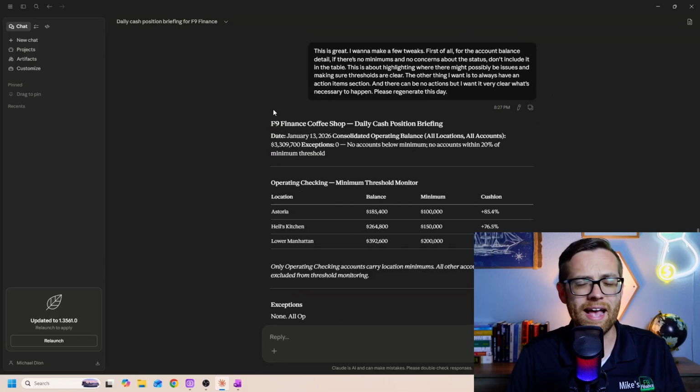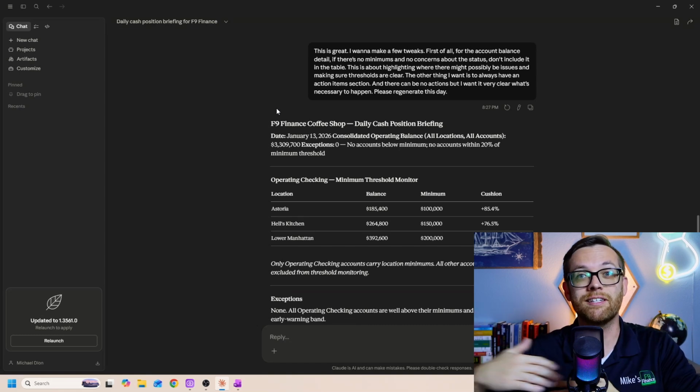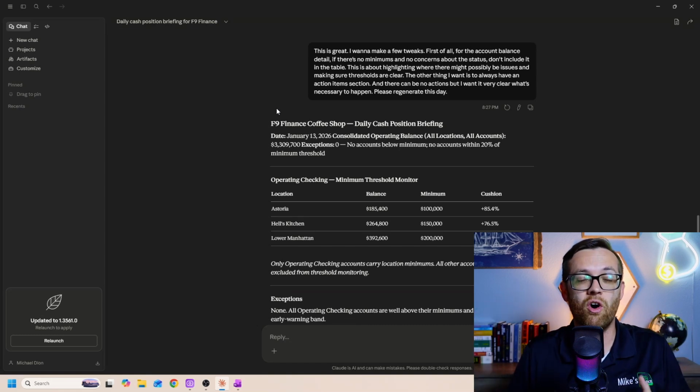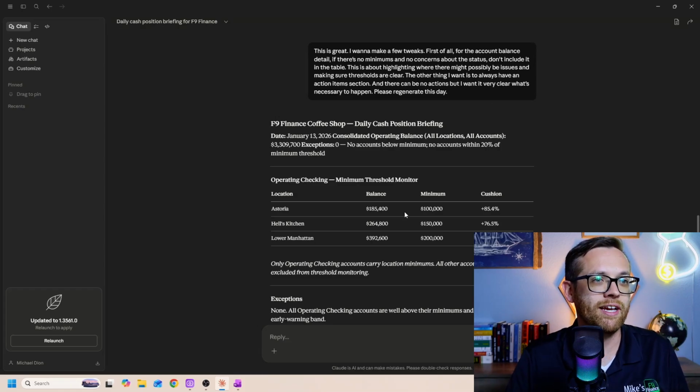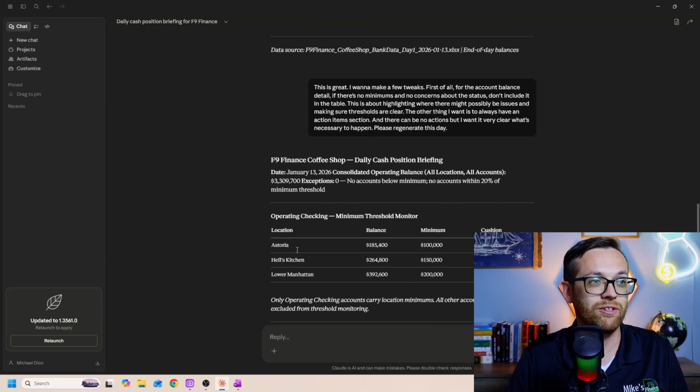And it's coming right back. It didn't need to run the skills because it already called them. Remember, we talked about context. It's looking back across the chat. It already knows that this chat needs the Excel skill. It didn't recall it. So now we've tightened up. Here's our operating checking. There's nothing else to worry about. There's no exceptions, and there's no action items. Everything is compliant. So that's great.